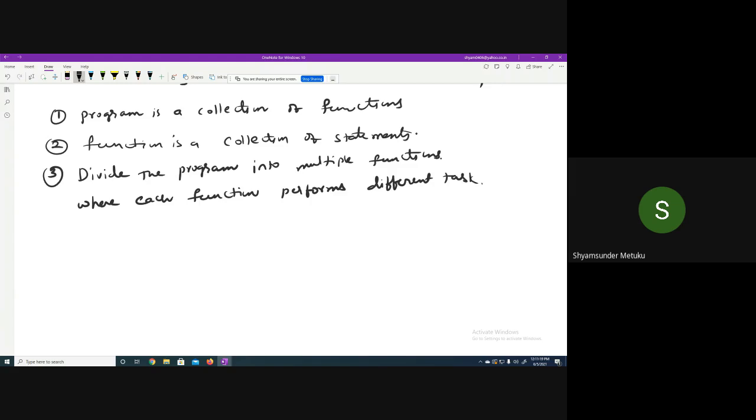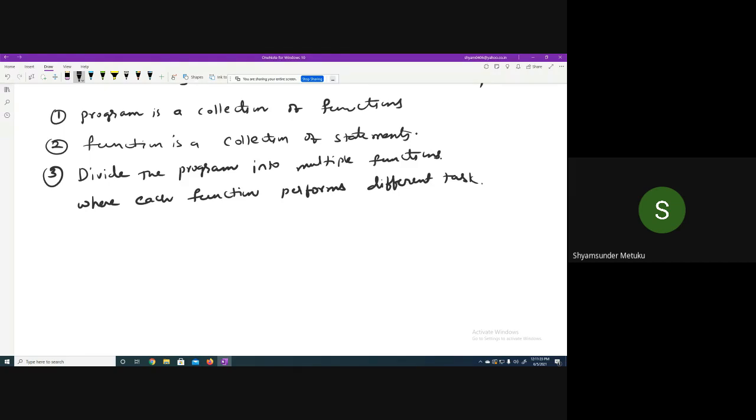Can you tell me what is the task of my printf? What is the task of the printf function?